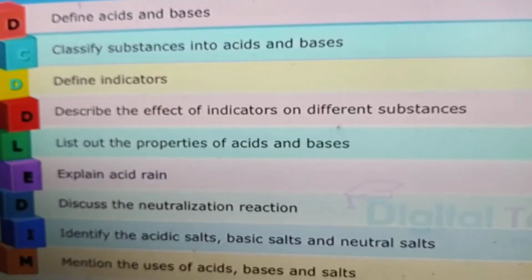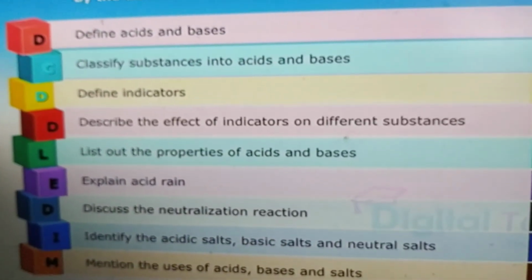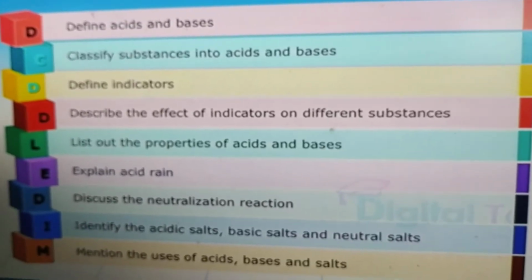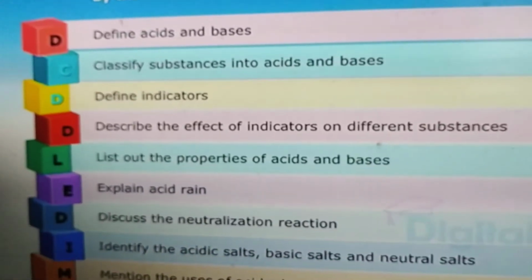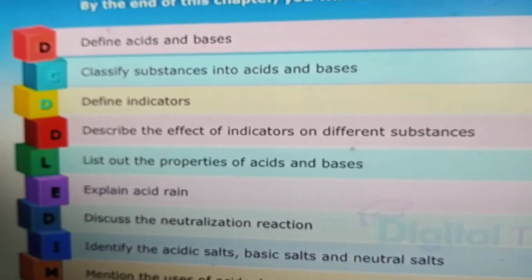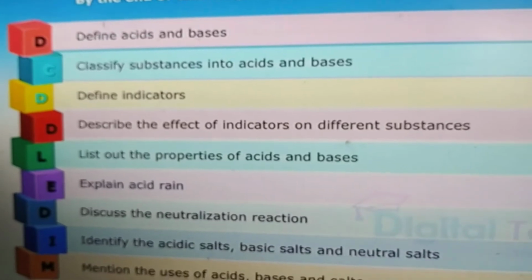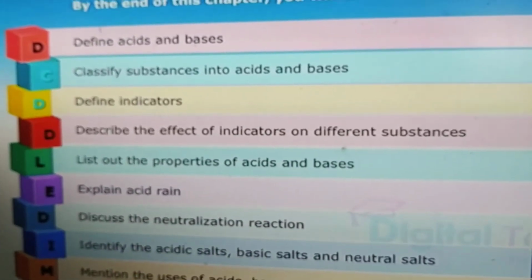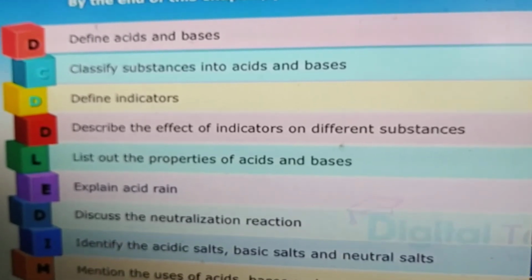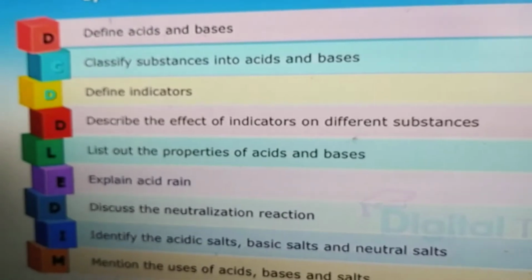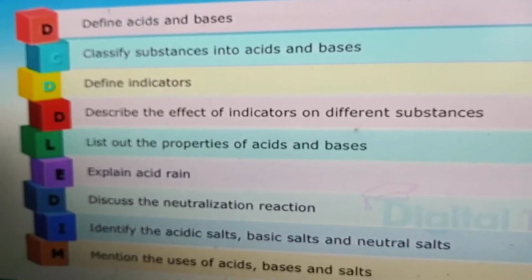Good. In this lesson we are going to learn about acids and bases. What we learn in this lesson is defining acids and bases. And we will classify the substances into acids and bases. In the previous classes we learned about different food items, food components, and how they have acidic or basic natures, and that we will classify.